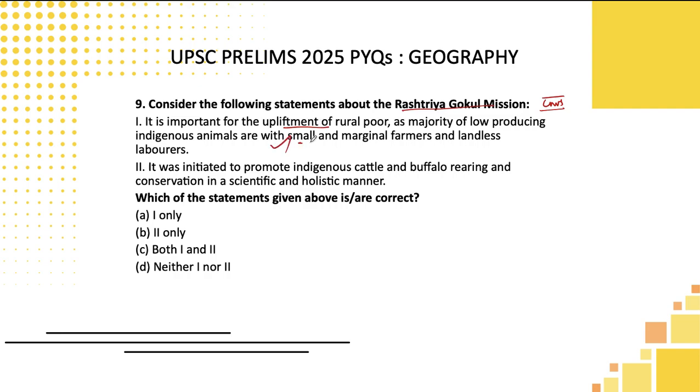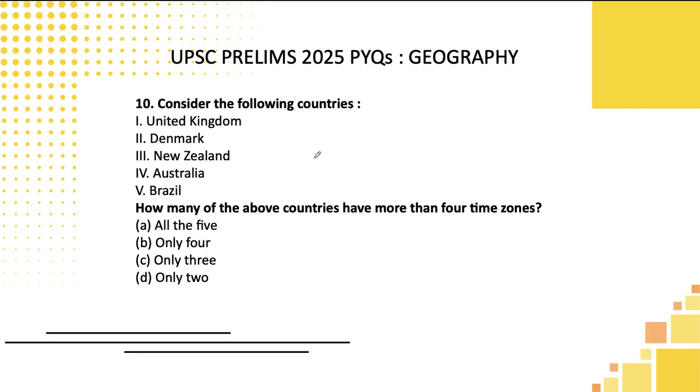Using that logic, you can assume that it will help small, marginal and landless farmers. It was initiated to promote indigenous cattle. Obviously, the current government is protecting and promoting cows in a lot of ways. With that logic also, you can assume this statement would be correct. Hence, both are correct.